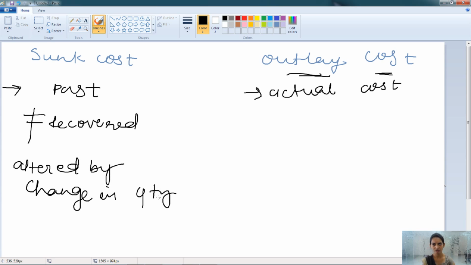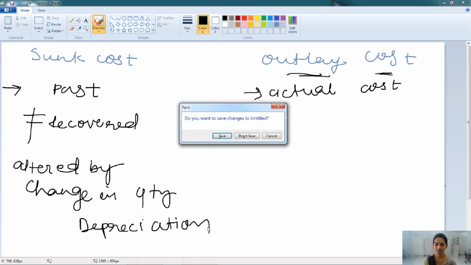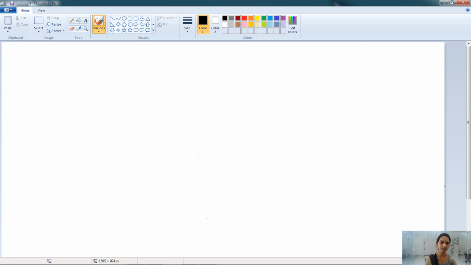So the cost which cannot be recovered and cannot be altered by change in quantity is known as the sunk cost. The example of the sunk cost is depreciation. Depreciation cannot be recovered and it also cannot be altered by change in the quantity, and this is also related to the past. So this is known as the sunk cost and the outlay cost.